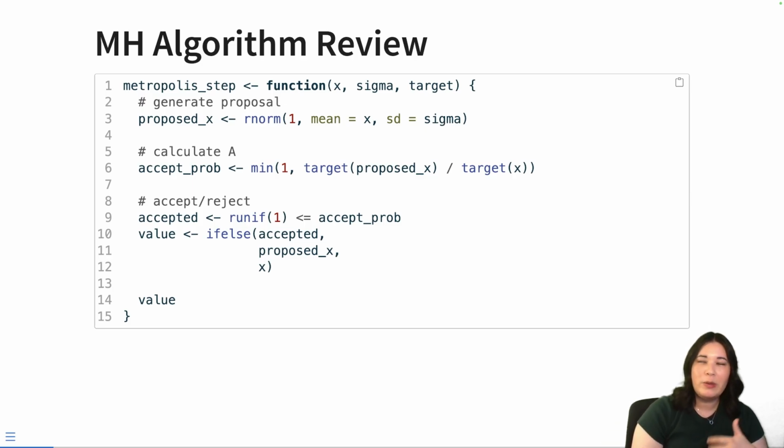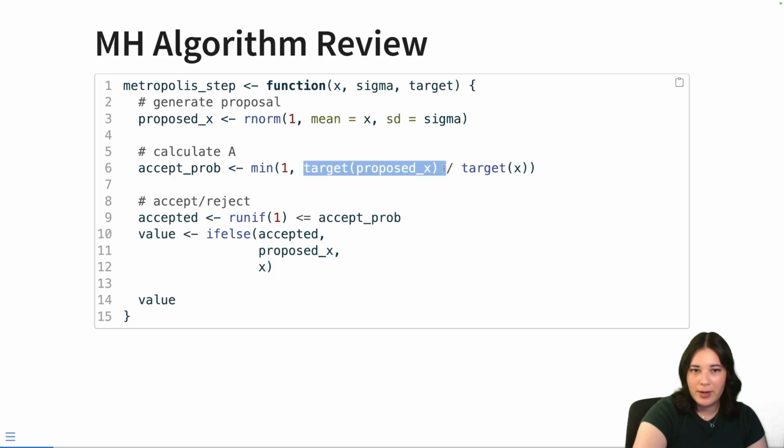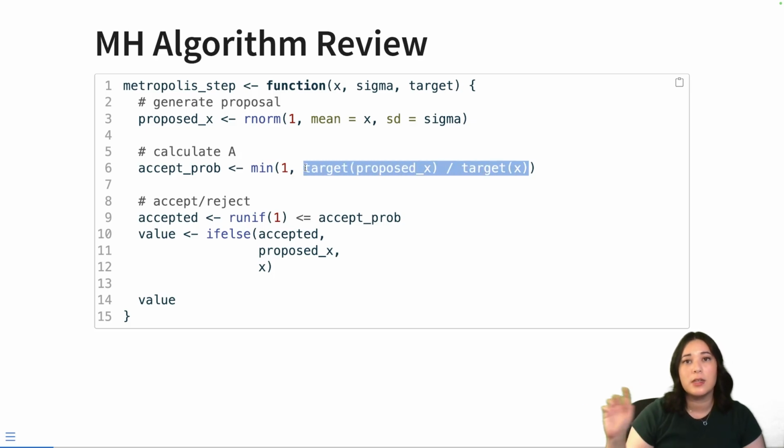Now remember, we want to accept, for the most part, values that are likely under our target distribution. So the rule for acceptance is going to be this: the minimum of 1 versus the target of the proposed value divided by the target of the actual value. Essentially what this is comparing is the likelihood of our current value versus the likelihood of our proposed value.